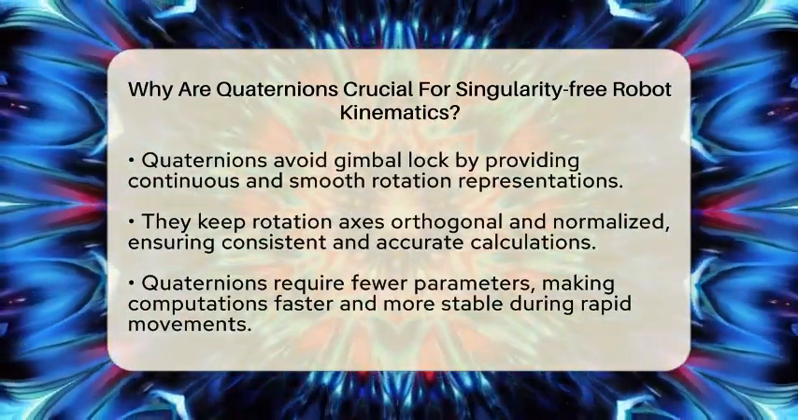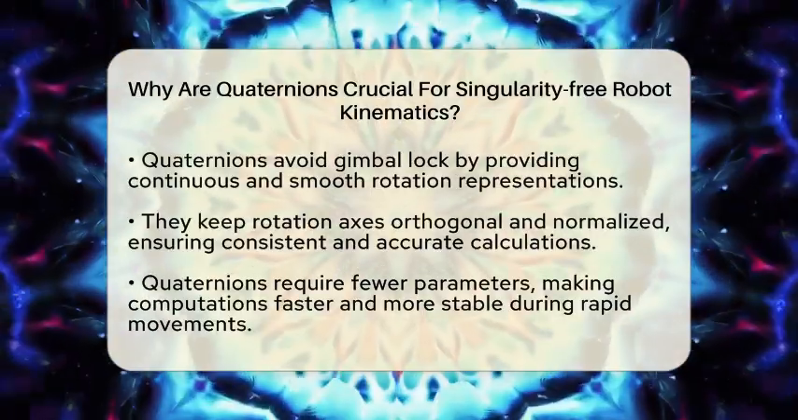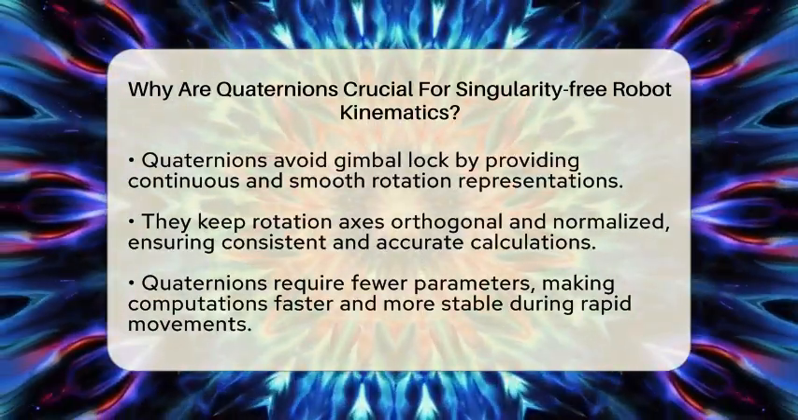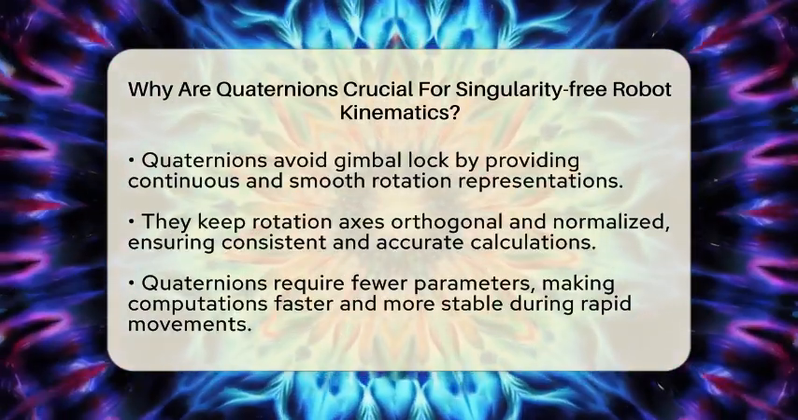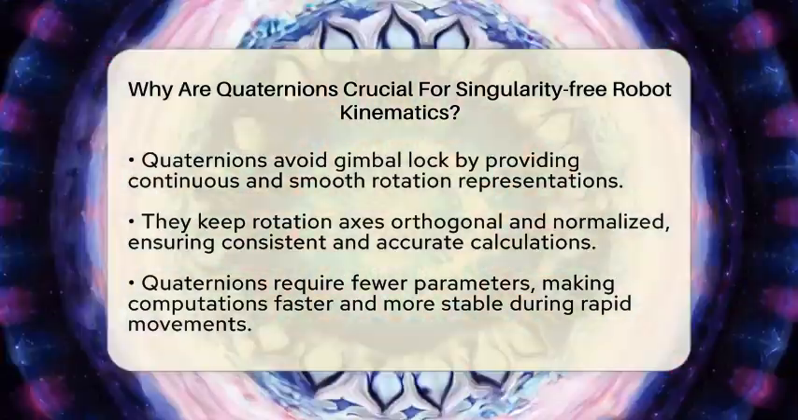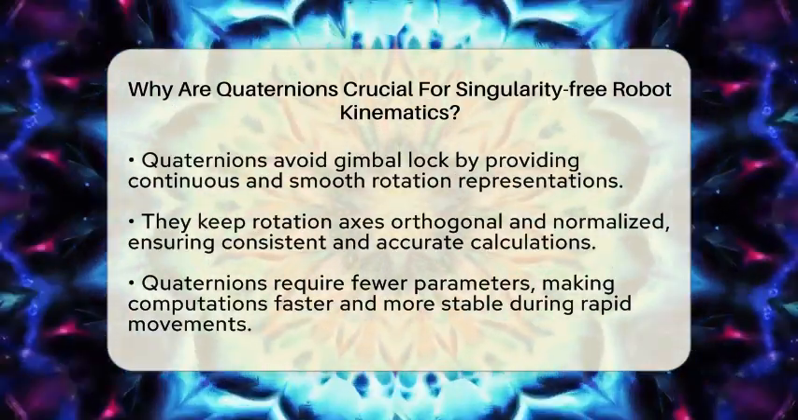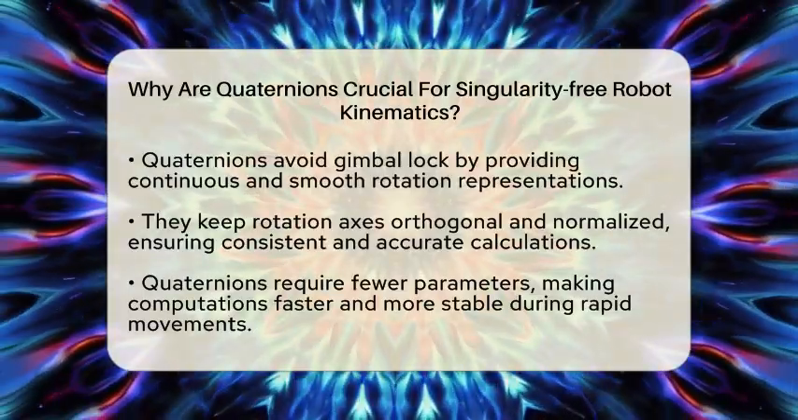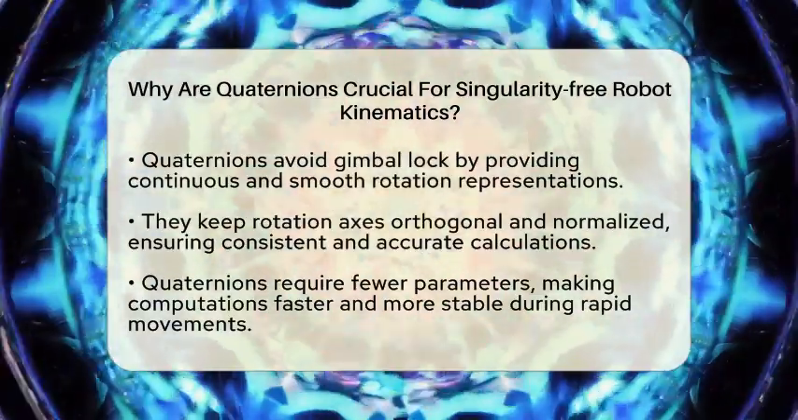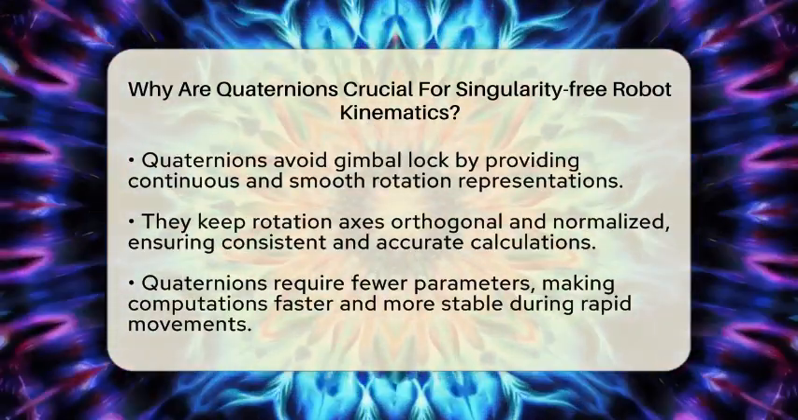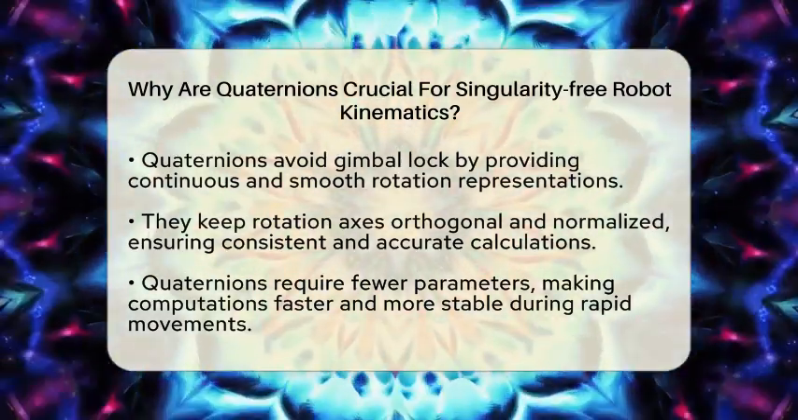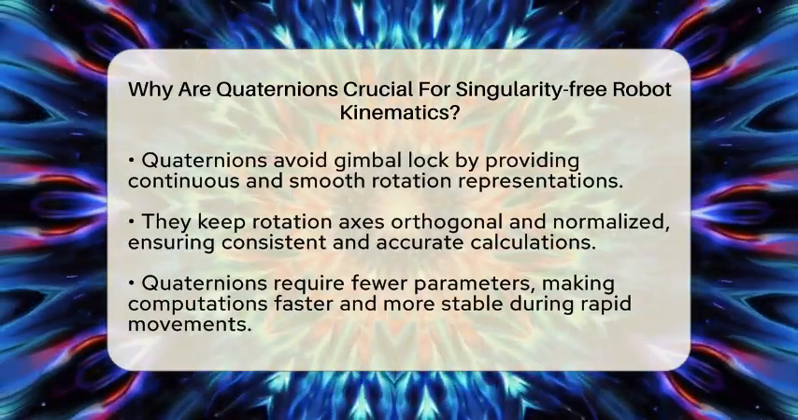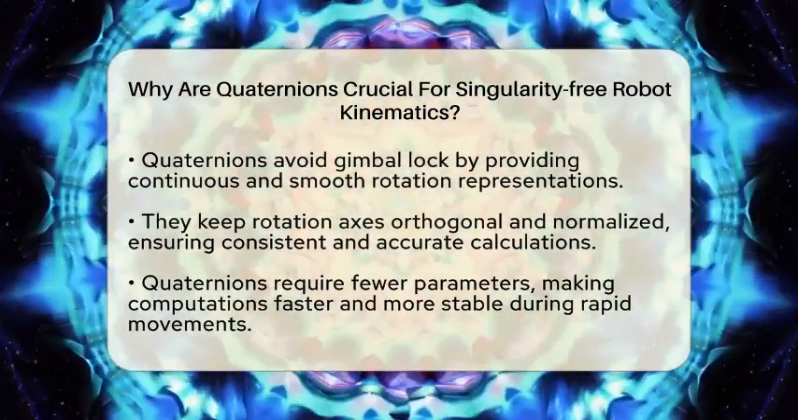Another reason Quaternions are so useful is that they keep the rotation axes orthogonal and normalized. This means the axes stay perpendicular and consistent during movement, which is vital for accurate calculations. Plus, Quaternions use only four parameters to describe a rotation, instead of 9 in a rotation matrix. This makes calculations faster and more stable, especially when the robot needs to perform many movements quickly.